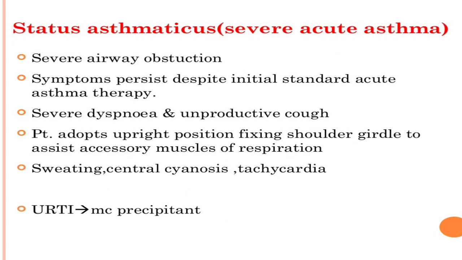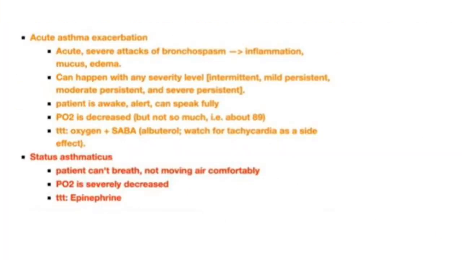Patient will fight for breath. There is sweating, central cyanosis, and tachycardia. Extremities become cold. Upper respiratory tract infection may precipitate status asthmaticus. There is a decrease in PO2 levels, and the patient can't breathe.